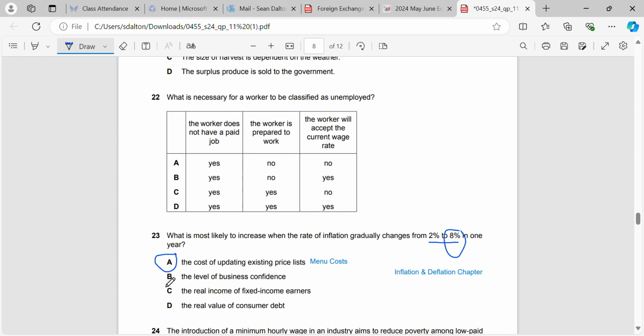Will it increase level of business confidence? Definitely not. When we've got high inflation here of 8%, it's going to decrease business confidence. It's going to decrease the real income of fixed income earners, because their money is now 8% less than it was last year. And the real value of consumer debt also is not going to be applicable in this case. So what we're doing is we're looking to identify which one matches up to the costs of inflation that we've talked about before, and that would be menu costs.